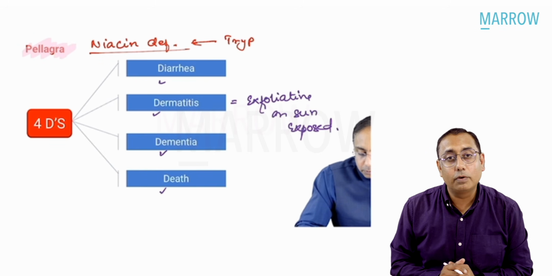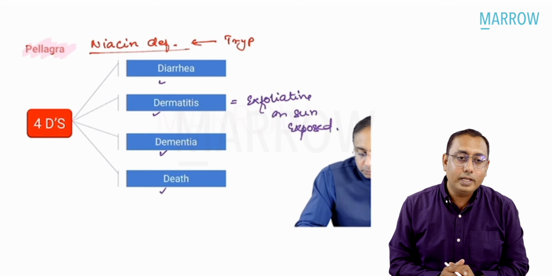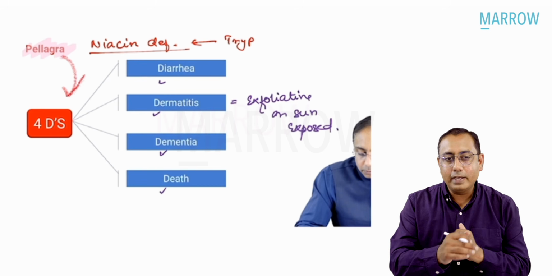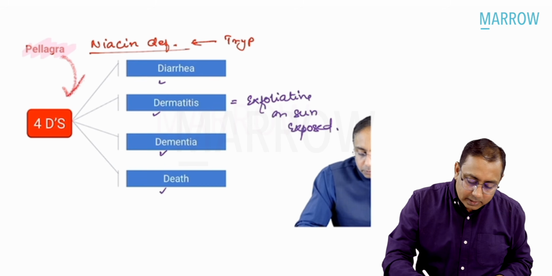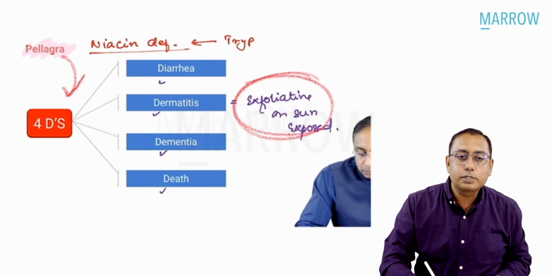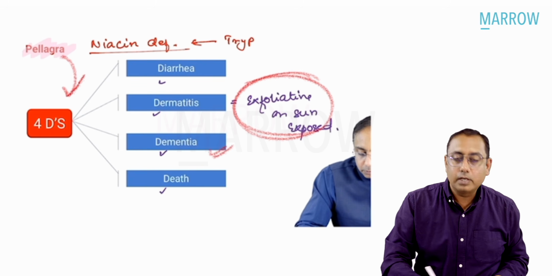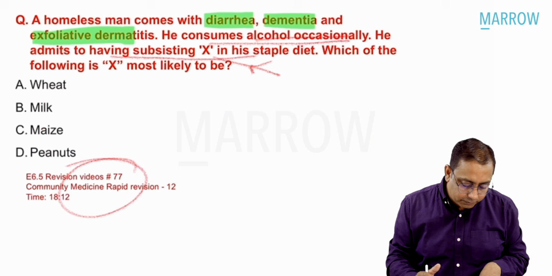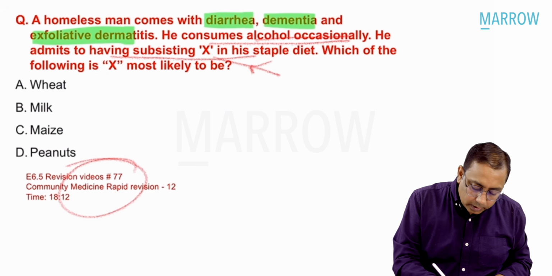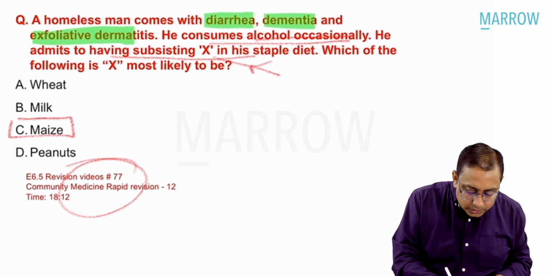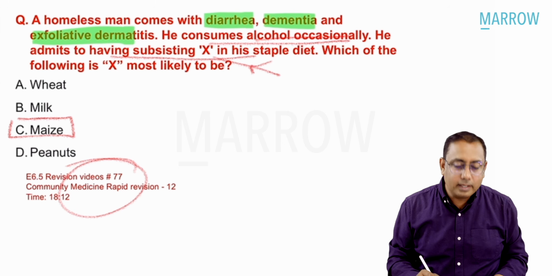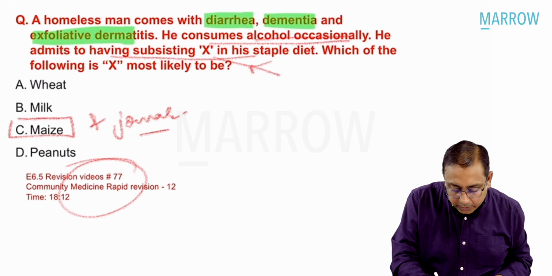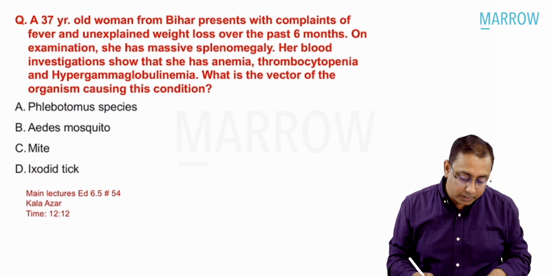There's again a screenshot from video number 77. What are the 4 Ds in niacin deficiency in Pellagra? The 4 Ds in niacin deficiency, you should know: diarrhea, dementia, dermatitis, and death. This is exfoliative dermatitis on the sun-exposed area. Dementia is last to be onset, and diarrhea is the first thing which comes in niacin deficiency. So what are we talking about? Pellagra is always associated with maize eating. So maize is pellagrogenic. Please remember, maize and jowar, they both are pellagrogenic.